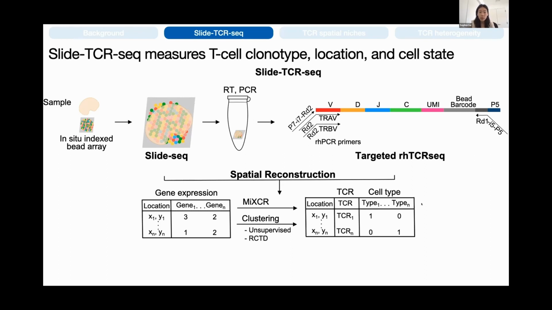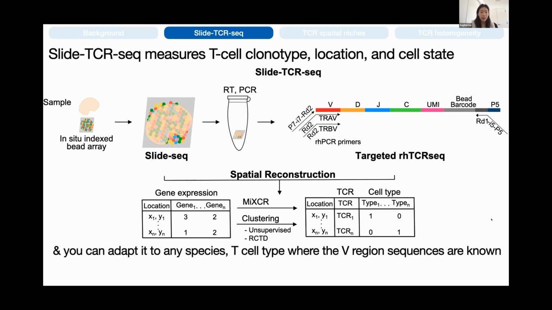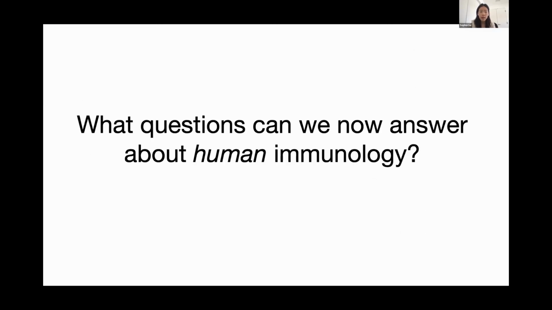After doing these experiments, we can then computationally reconstruct each location, identify the TCR if there's a T-cell present, and assign other cell types and states. I'll be talking about alpha and beta TCRs throughout the talk, but you can adapt this to any species or T-cell type as long as the sequences of the V regions are known. We then wanted to see what questions we can now answer about human immunology. And all the samples from now onwards will be human.